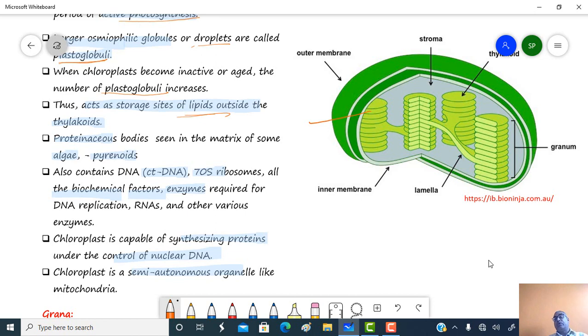Proteinaceous bodies which are found in some algal members like Spirogyra in the matrix region are called pyrenoids.